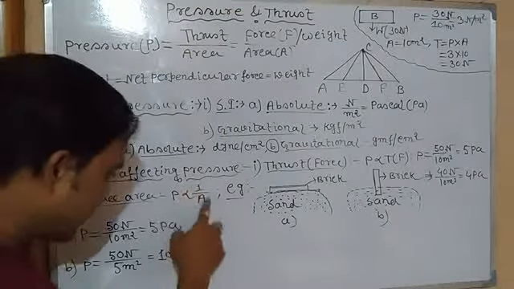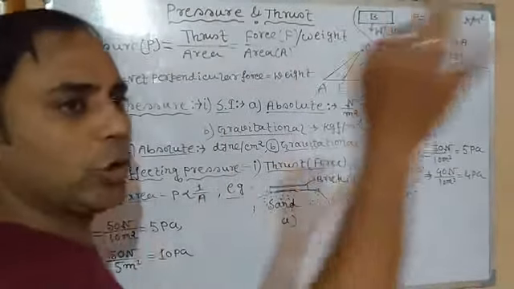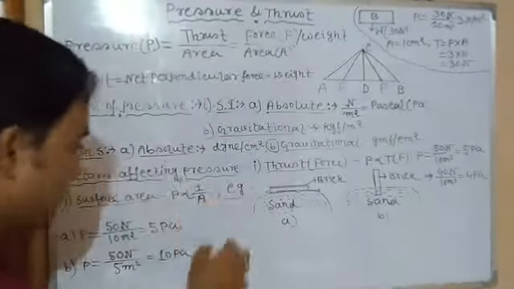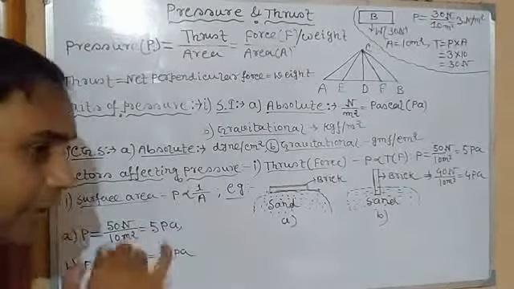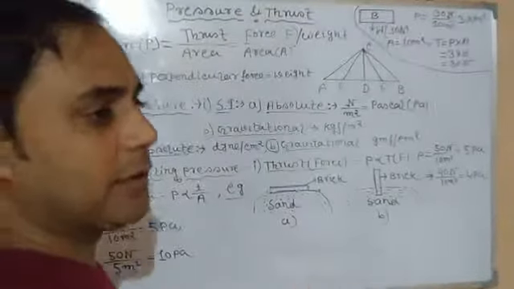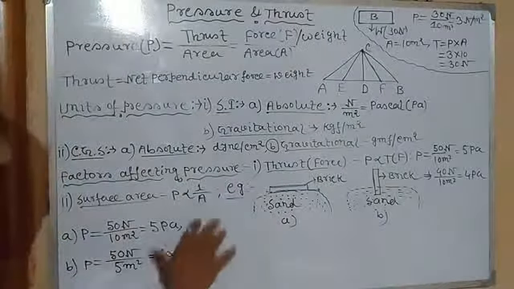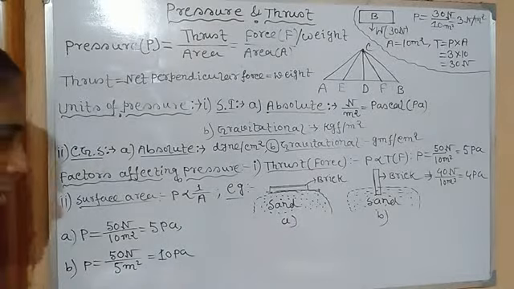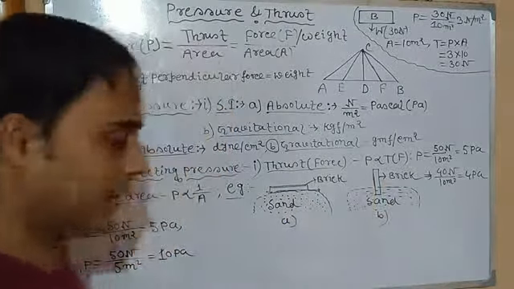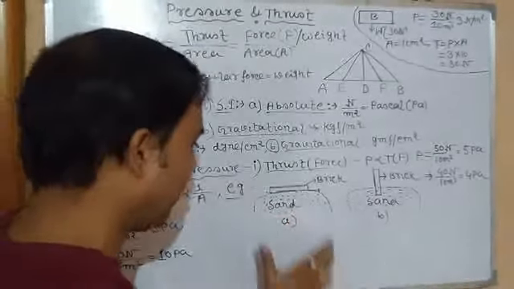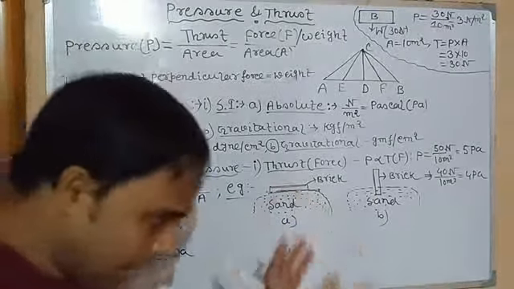It means if surface area is less, more pressure will be exerted, and if surface area is more, less pressure is generally applied on that surface. There are so many examples. Suppose there is some amount of sand, the same amount of sand in figure A and figure B. You can see there is a heap of sand.